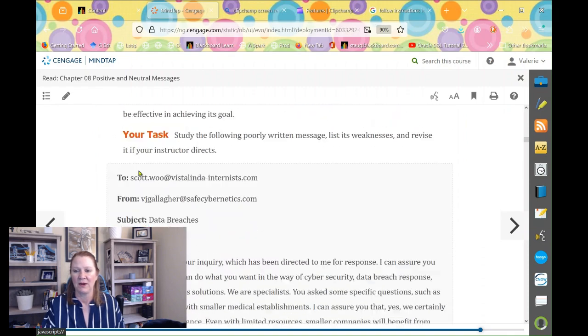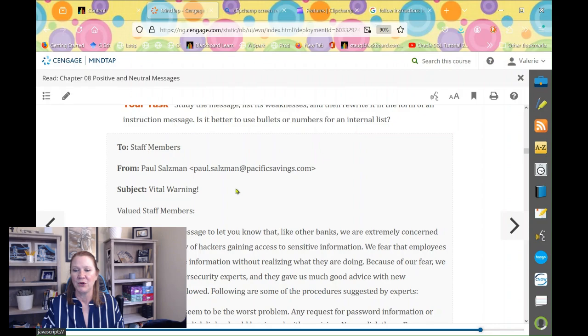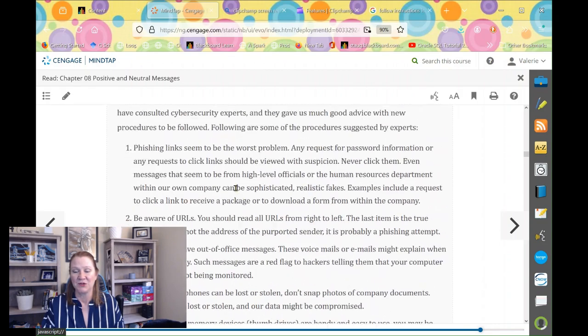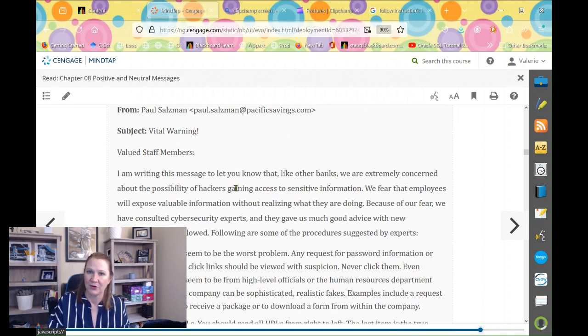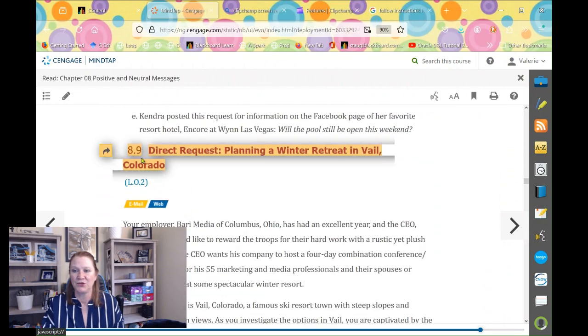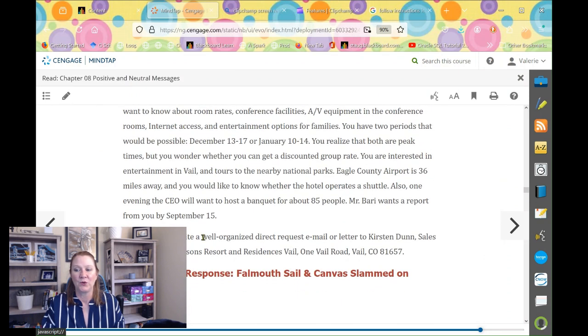So let's scroll down and find 8.6. You can see I've even highlighted it here in orange for you. So this is 8.6, faulty instruction email. It gives you an email for you to look at and identify the weaknesses of this particular email according to the chapter, and then you're going to revise it. And the second one, if you scroll on down, is 8.9. Here's your direct request. This is giving you the scenario, and then you're going to write the message and make sure that it follows all the guidelines in the chapter.